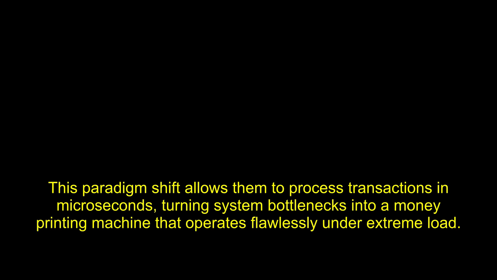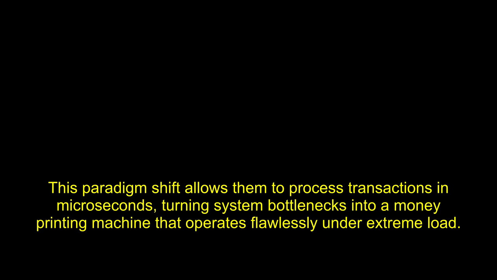Let us look at how elite engineering teams build high-throughput systems. They do not rely on generic cloud templates or basic load balancers. They construct custom state machines that handle inventory reservation in memory. This paradigm shift allows them to process transactions in microseconds, turning system bottlenecks into a money printing machine that operates